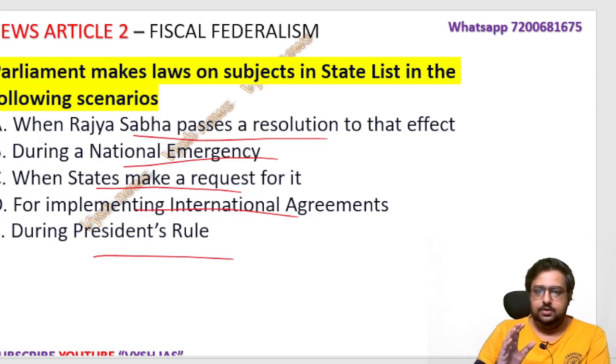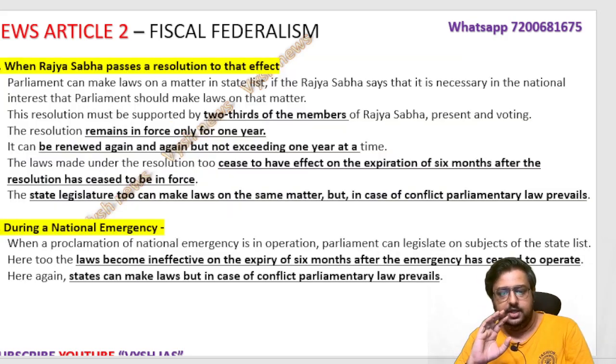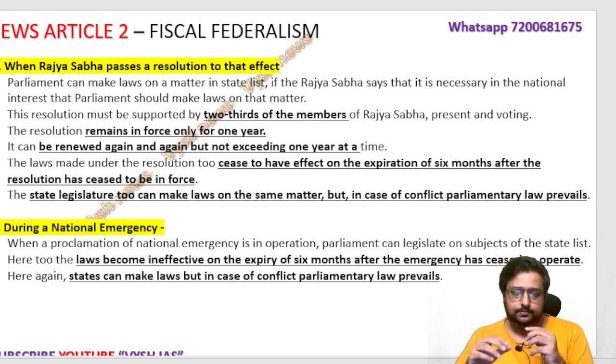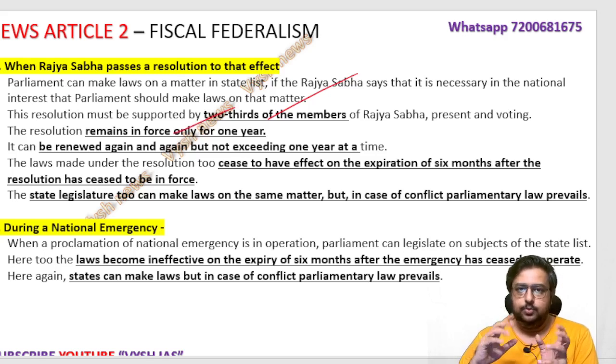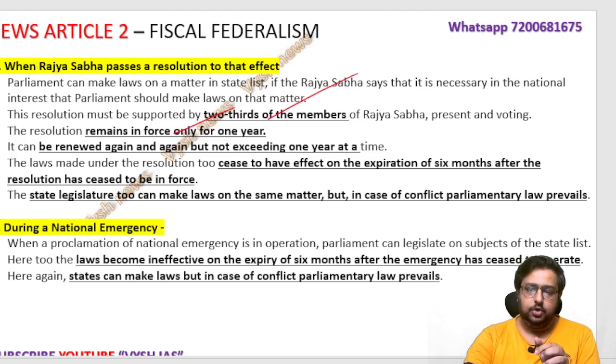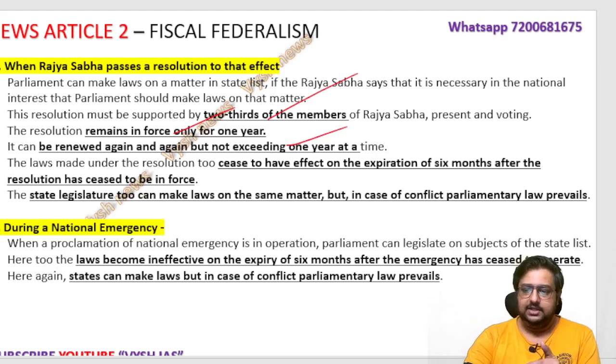So if you want notes of each thing, you can pause and take down notes. I will just show you the points. First, the Rajya Sabha passing a resolution, which I told you about: two-thirds of the members of the Rajya Sabha have to agree, and only then is the resolution passed. It will remain in force for one year, meaning for one year Parliament can make laws on that matter. It can be renewed again, but one year at a time. After that, if Parliament again wants to make law, the Rajya Sabha should again do it for one more year. Then it will cease to have effect.